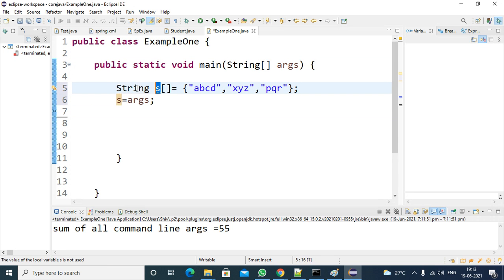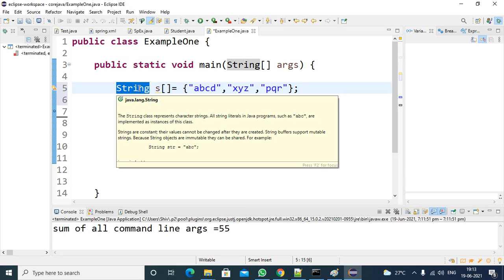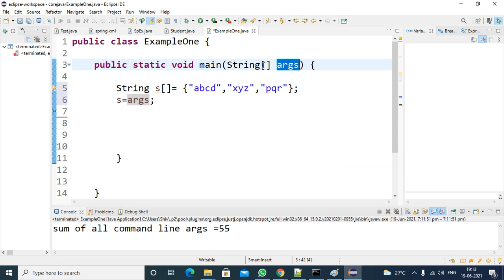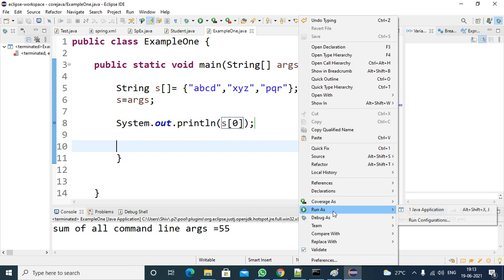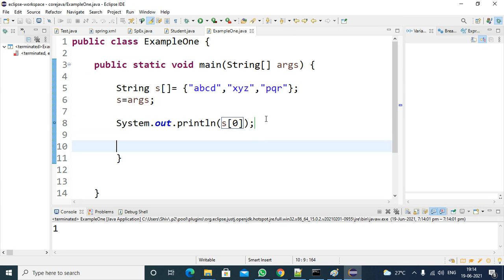Right. So we assign to a variable whose data type is string, and s is an array type, a single dimensional array with the data type string. Here also args is a single dimensional array of string type, so you can assign directly. Suppose you are trying to print the values, so what values will you get? If you are trying to print s of 0 location, what is the value? In the command prompt, whenever you run the program, you pass the values. Sorry, the output is already generated, right?